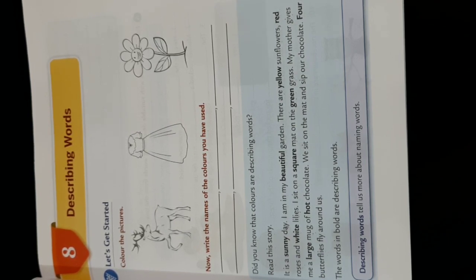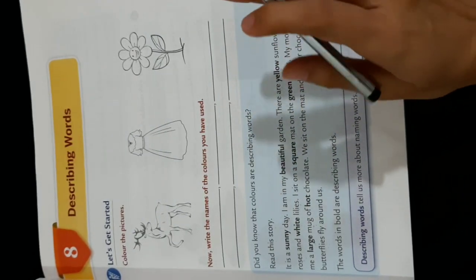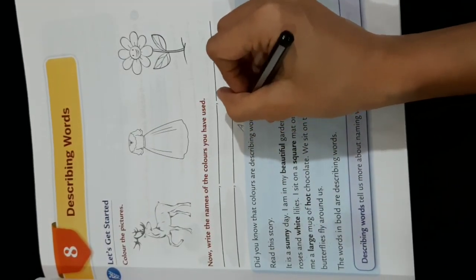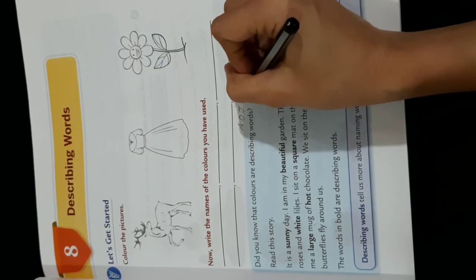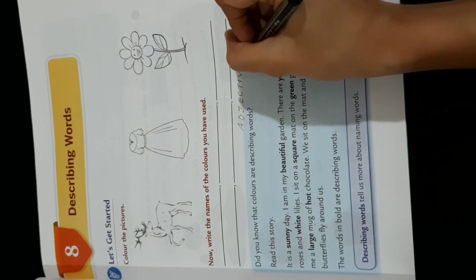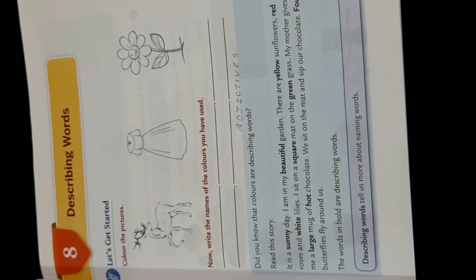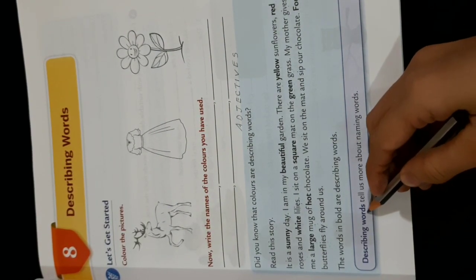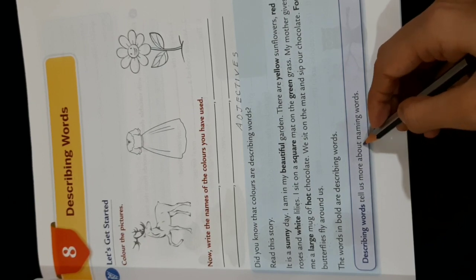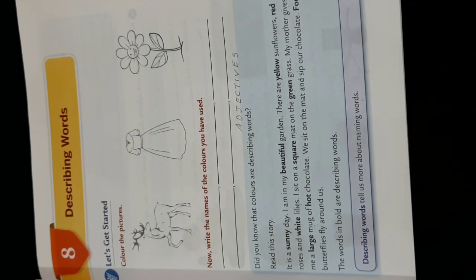Or adjectives. Okay, what is the spelling of adjectives? See, I'm writing over here. You don't have to write in your book. ADJECTIVES. Adjectives. Understood? Now read this. Describing words tell us more about naming words. This is what I told you. Describing words tell us more about nouns. Okay?